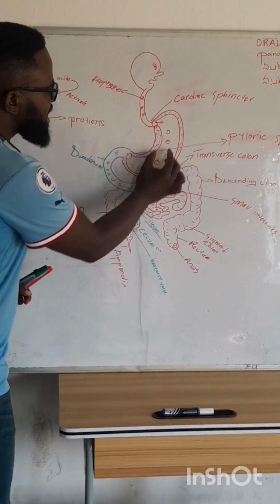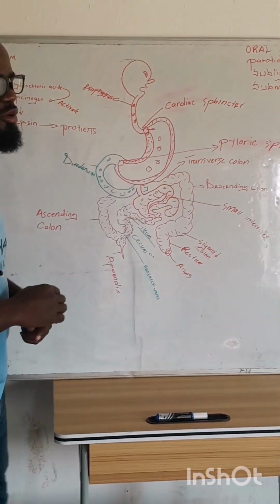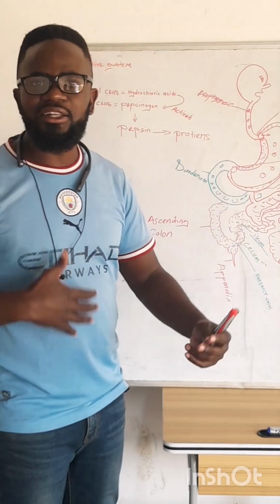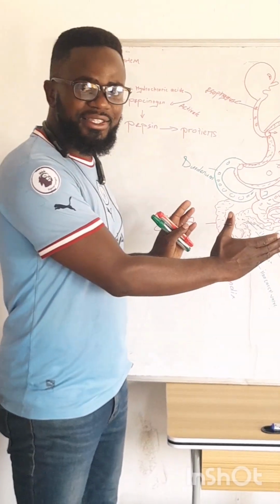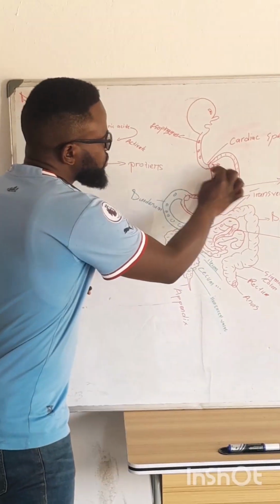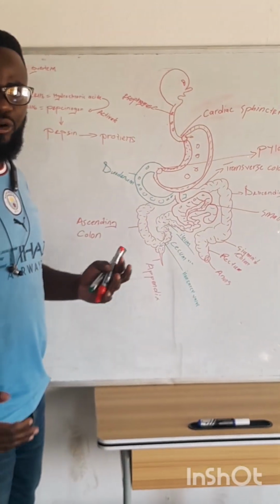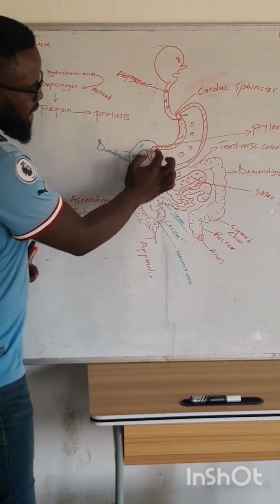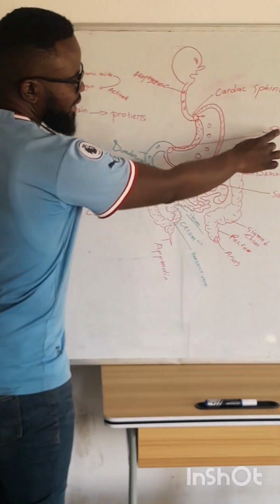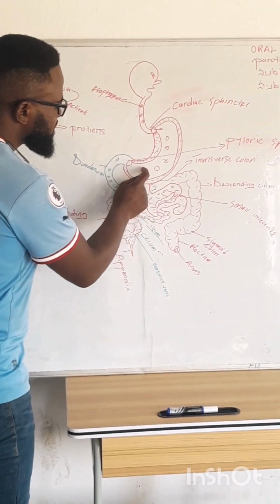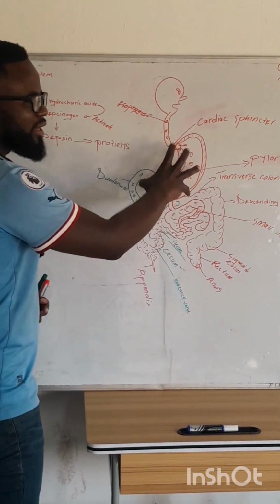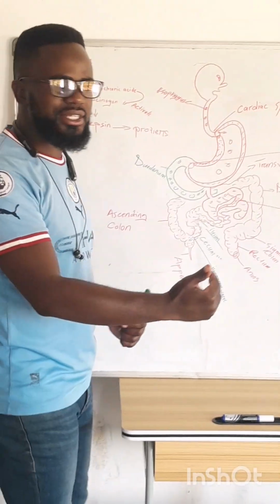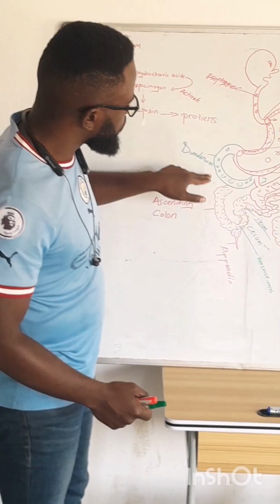Because if this gastric content goes back into the esophagus, we call it heartburn. Of course, nothing to do with the heart, just gastric content trying to go back into the what? Esophagus. Another sphincter at the end of the stomach, pyloric sphincter, preventing this gastric content from directly entering the duodenum to allow that food to be completely digested in the stomach. Stomach, we talked of the duodenum.